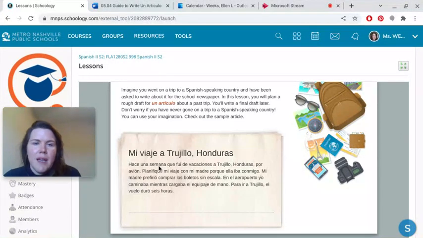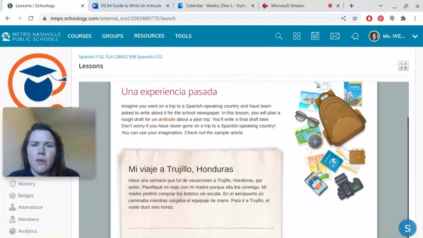So it says mi viaje a Trujillo, Honduras. Okay, that's my trip to Trujillo, Honduras. Okay, hace una semana que fui de vacaciones a Trujillo, Honduras, por avión. Planifiqué mi viaje con mi madre porque ella iba conmigo. Mi madre prefirió comprar los boletos sin escala. En el aeropuerto, yo caminaba mientras cargaba el equipaje de mano. Para ir a Trujillo, el vuelo duró 6 horas.